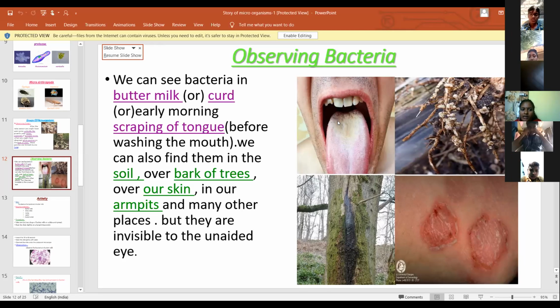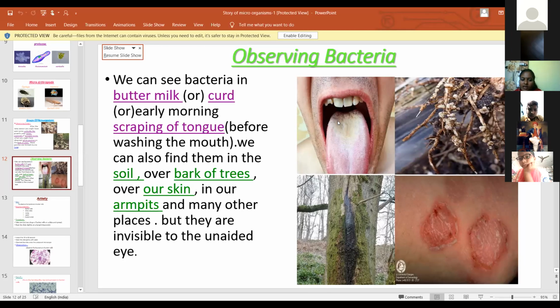In some other places the microorganisms grow, but we cannot see them with the unaided eye. Early morning, before we wash the mouth, microorganisms are present on our tongue.